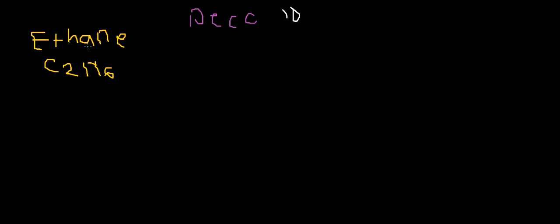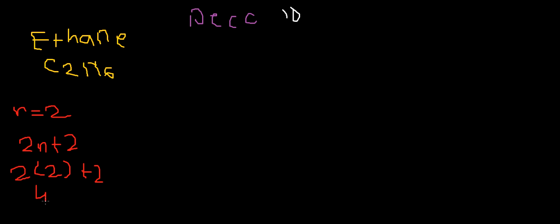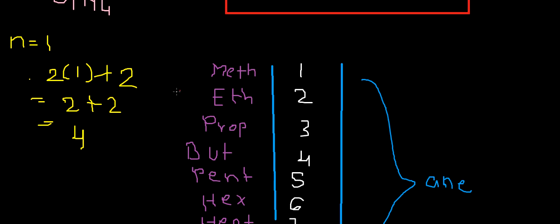Now let's check if this is correct according to our formula. We have n equal to 2 here, and the formula is 2n plus 2. If we insert the value of n, we get 2 times 2 plus 2, so 4 plus 2, which is equal to 6. So yes, the value is correct. In this way we can name the alkanes by adding the prefix and the suffix according to the number of carbon atoms in it.